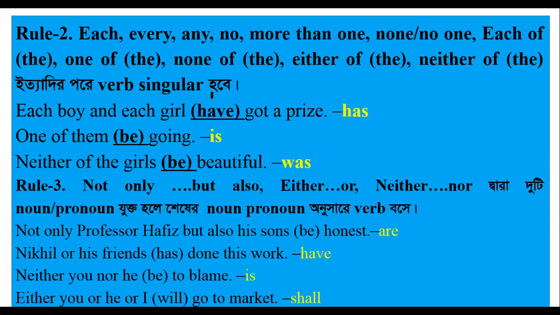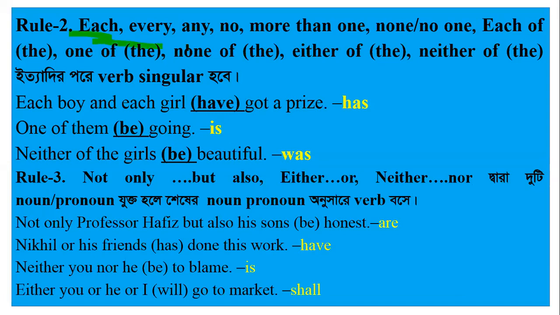All these words are singular, and after that the verb should obviously be singular.